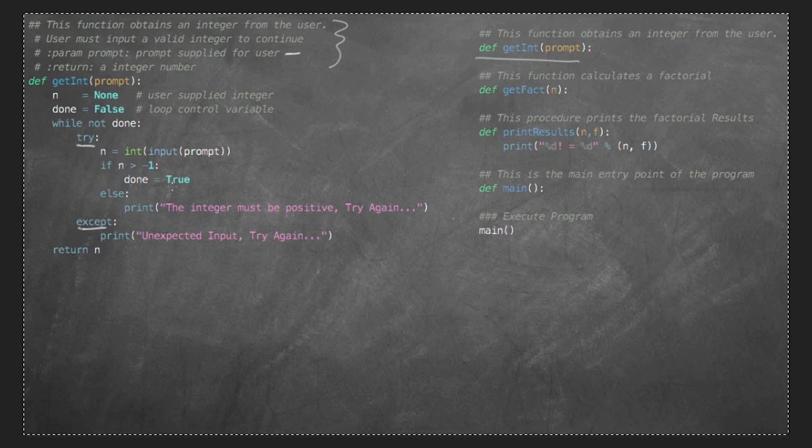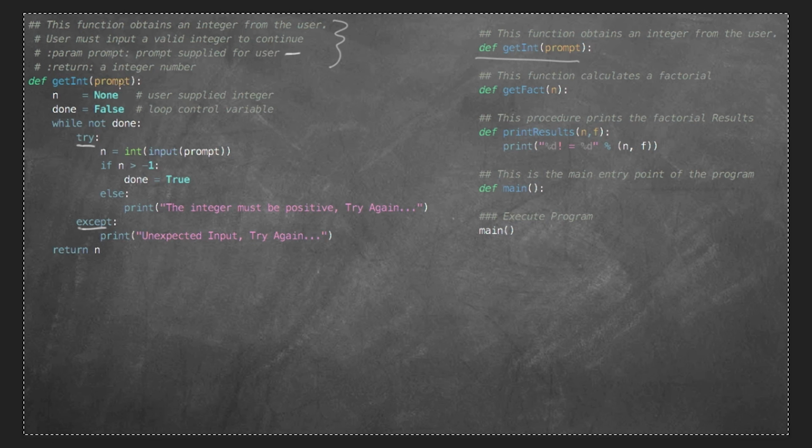So what's actually in the try portion? Well, the try portion has what was in the while loop initially. That is, I take n, and I cast it immediately into an integer. So input, prompt, whatever I passed in as prompt, like enter value for a, goes here and is presented to the user.